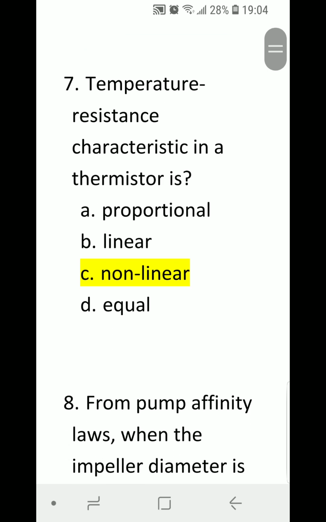Number 7. Temperature resistance characteristic in a thermistor is A. Proportional, B. Linear, C. Nonlinear, or D. Equal? Correct answer is C. Nonlinear.